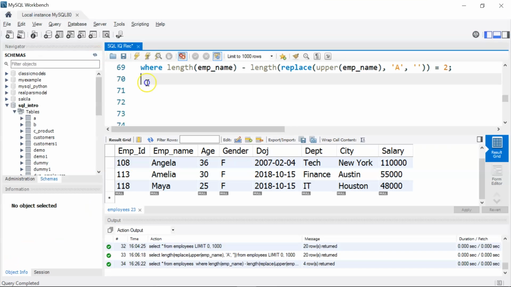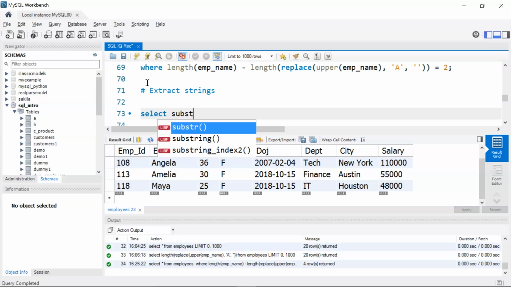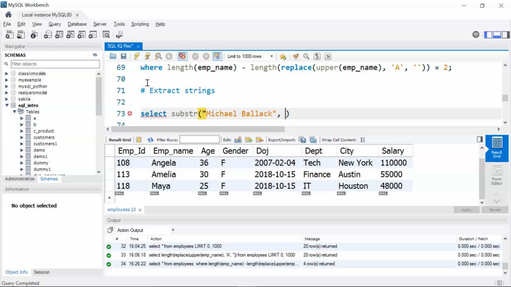Let's do it. I'll give a comment, extract strings. So here I'm going to write select. First I'm going to use substr, which is my inbuilt function. I'm going to pass in my input string which says Michael Ballack, and then I'll give my starting position, which is 2, and then the number of characters, that is 4. Let's run it and see the results.